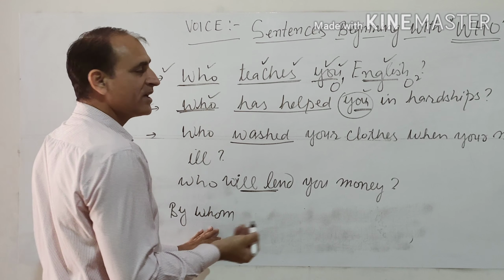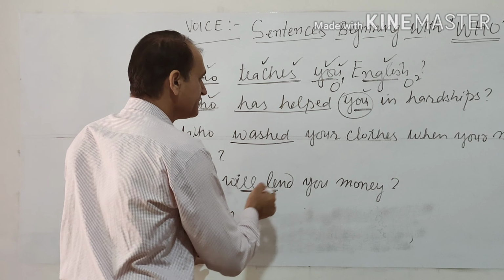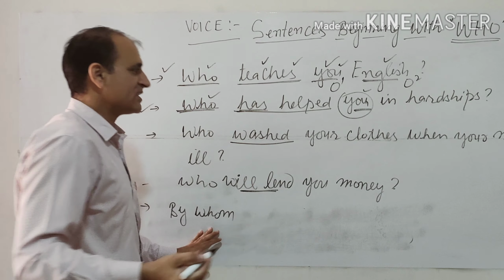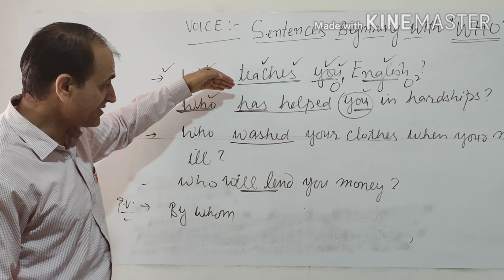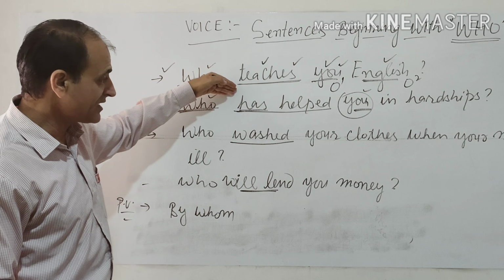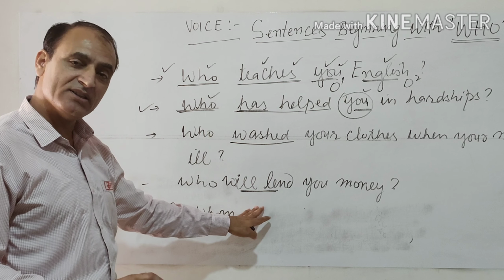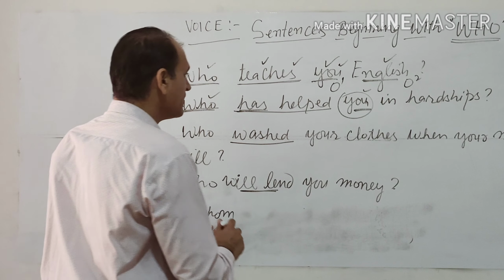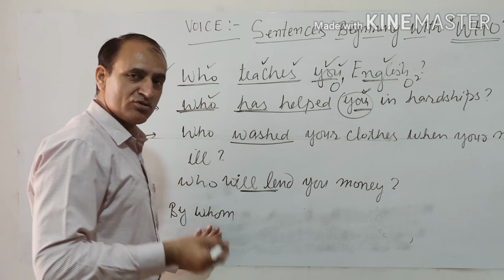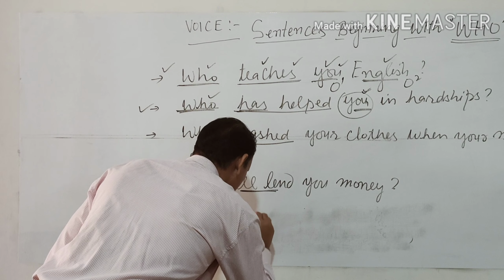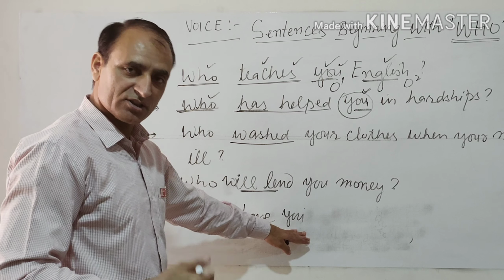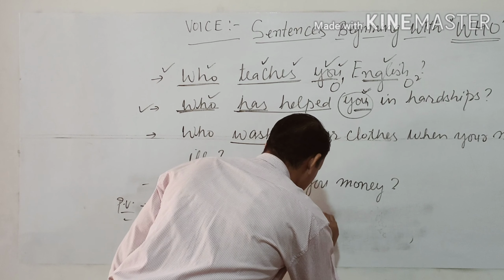So by whom, you is second person, so it will take have. One more thing. The first sentence was in present simple tense, but this sentence is in present perfect tense. So whatever the rules are applicable for present perfect, the same rules will be applicable in this case also. By whom, with you, we use has or have? Yes, we use have. Have you, and in this case we use third form of be, that is been.